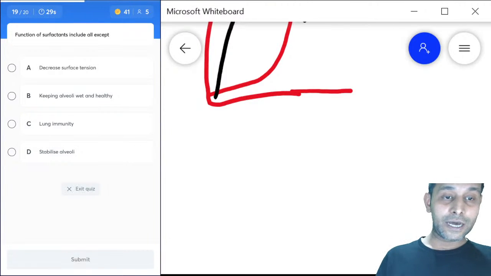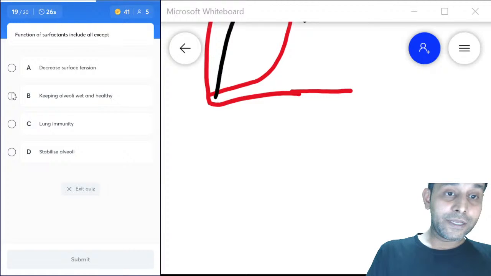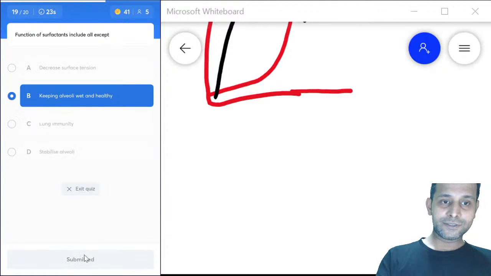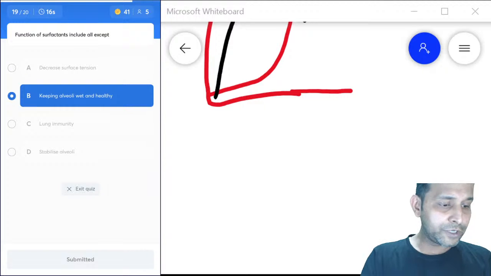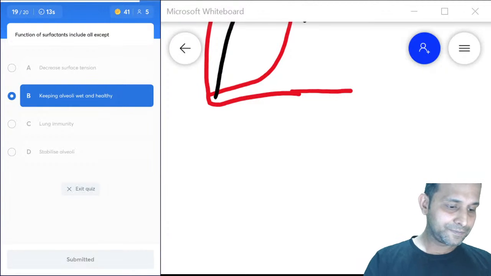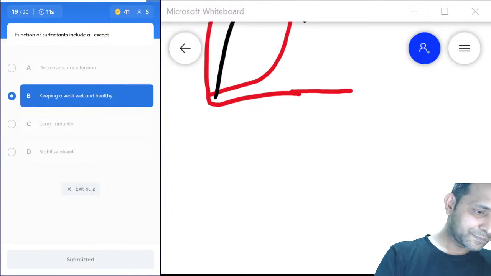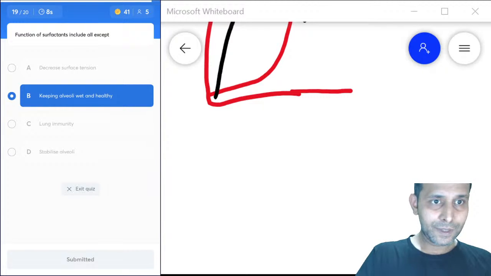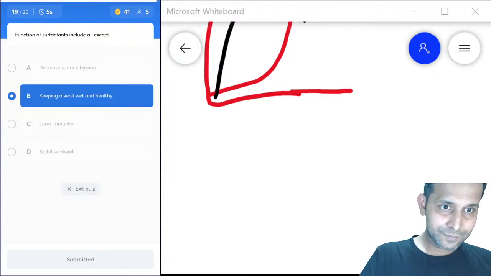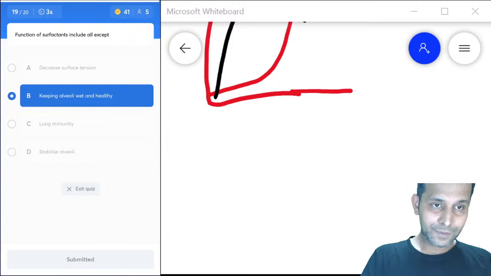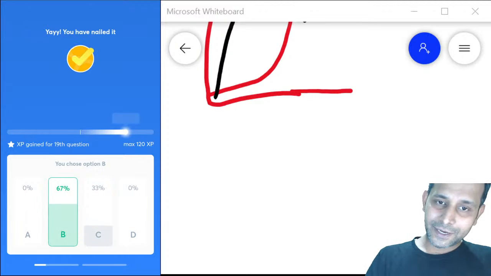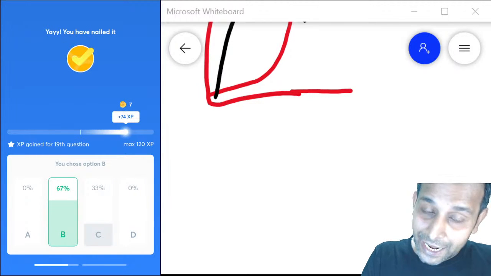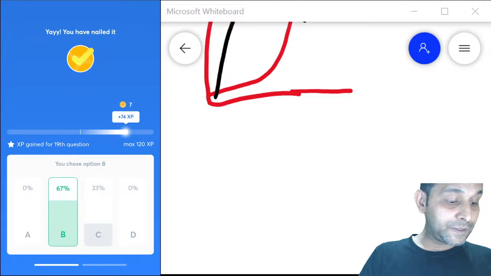So if I have to go for the answer, it has to be something like this, because surfactants also help in immunity. Let us see what the computer says. Yes, that's correct. It keeps the alveolar membrane dry, not wet. Surfactant keeps the alveolar membrane dry.